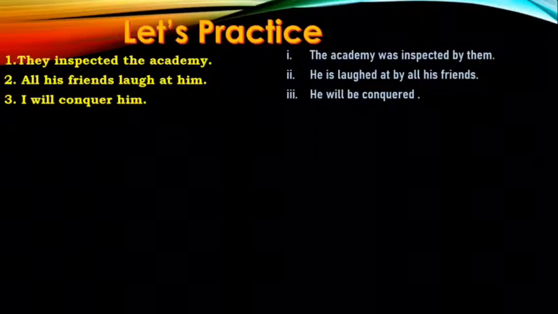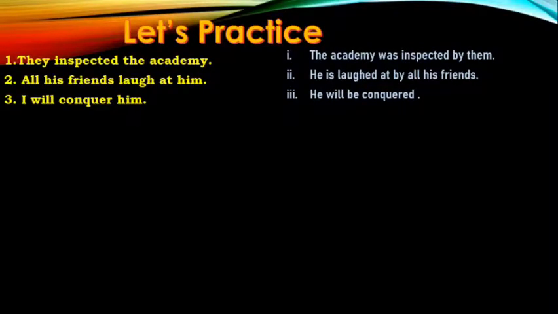In this case, you can skip by me. Similarly, if sentences begin with someone, somebody, in that case also you can skip that word. For example, someone will conquer him will be he will be conquered. You don't need to write by someone.